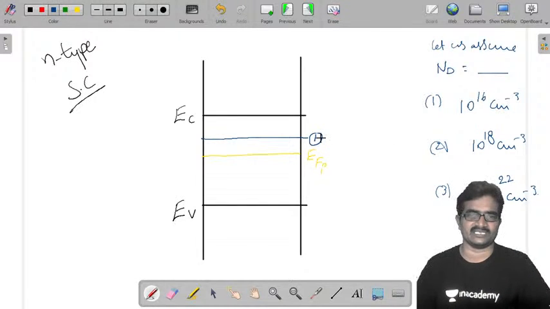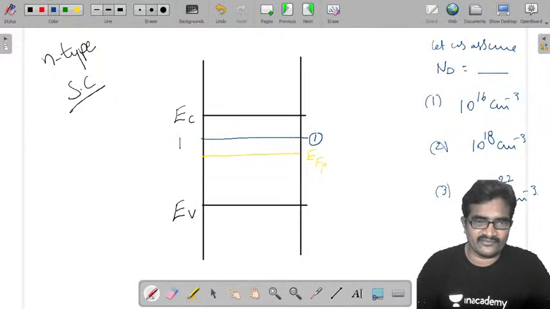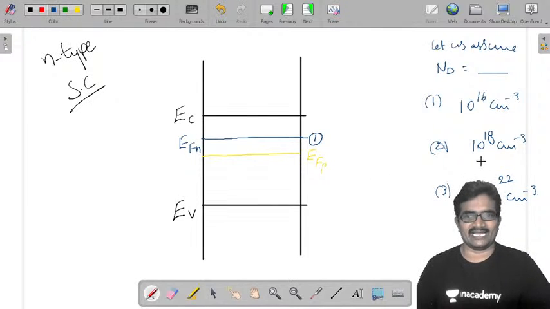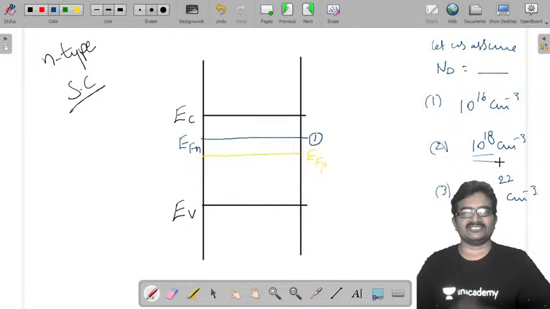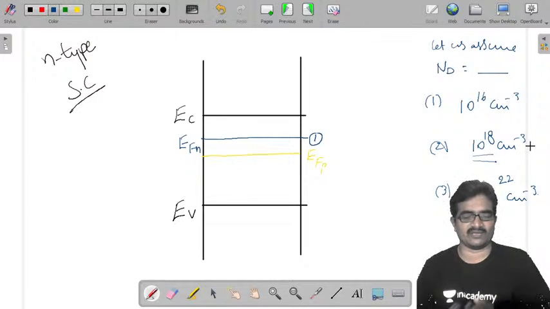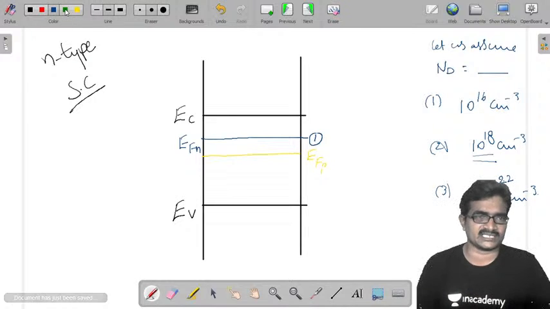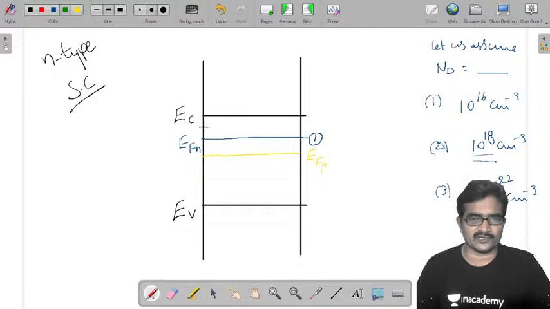So this is the Fermi energy level EFN in the first case. Next case, you are adding impurity 10 power 18. That means you are increasing the amount of doping, and it results in the level moving upwards.